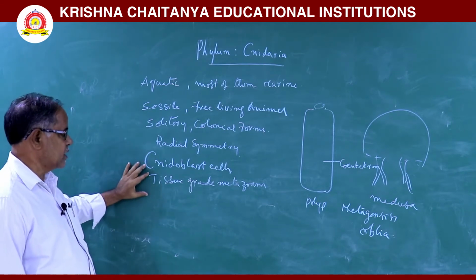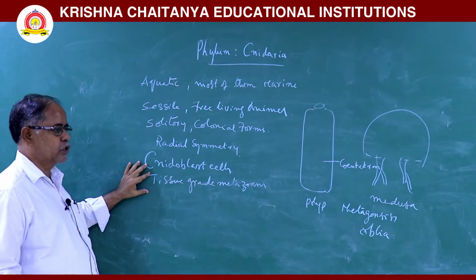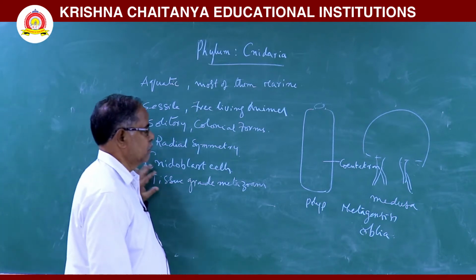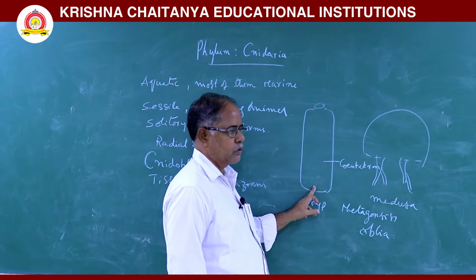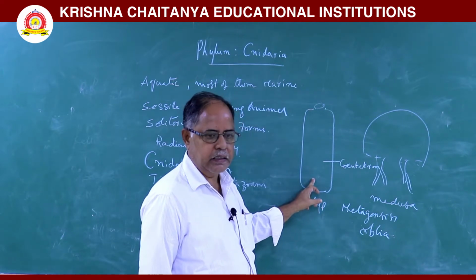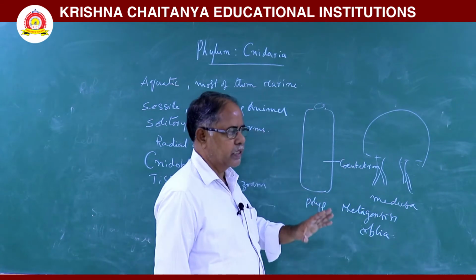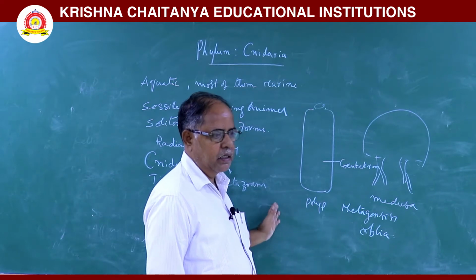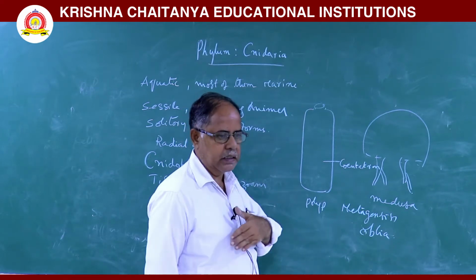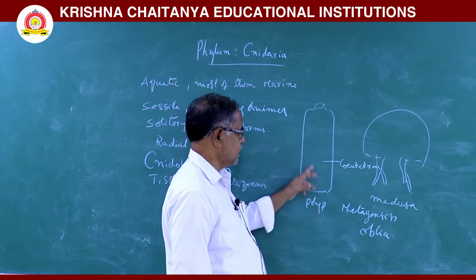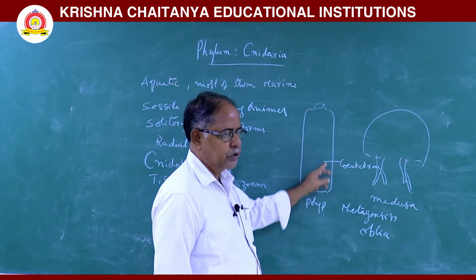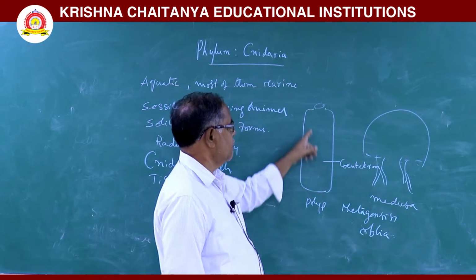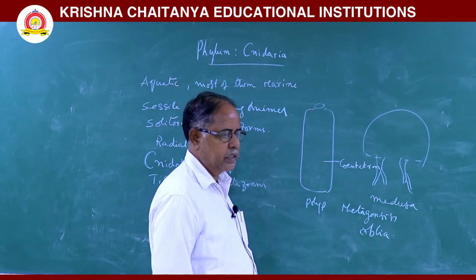Next, they are the first tissue grade metazoans. They are diploblastic animals. In this animal, a central gastrovascular cavity is there, that is called the coelenteron. That's why previously this phylum was named Coelenterata. In this animal, digestion occurs in two types: external digestion and internal digestion. The external digestion occurs in the coelenteron, internal digestion occurs in the nutritive cells. In these animals, the first diffuse type of nervous system appears.